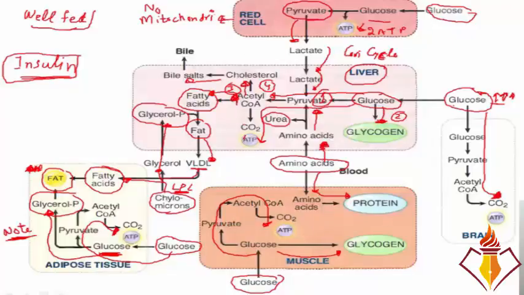Another point to remember is that glucose is necessary for the survival of red blood cells and for the survival of the brain. This was the well-fed state, and there was one hormone controlling all of this, and that is called insulin. If someone asks which hormone is important for making glycogen? Insulin. Which hormone is important for making fatty acids? Insulin. Which hormone is important for making cholesterol? Insulin. So insulin is a synthesizing hormone. Insulin is important to synthesize things, right?